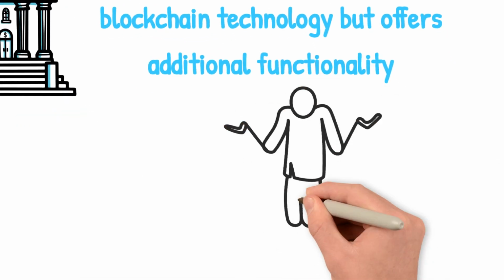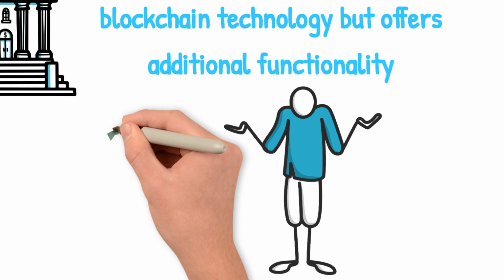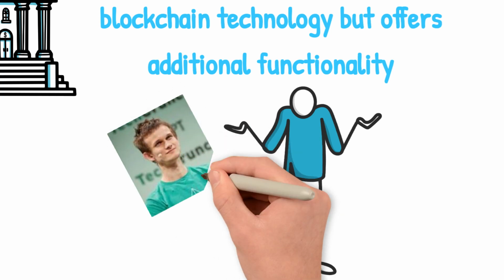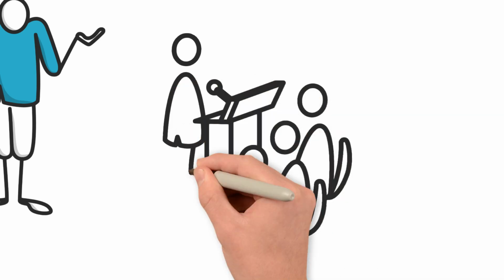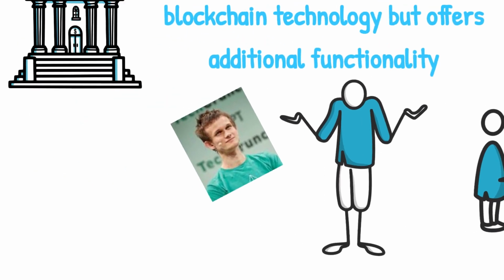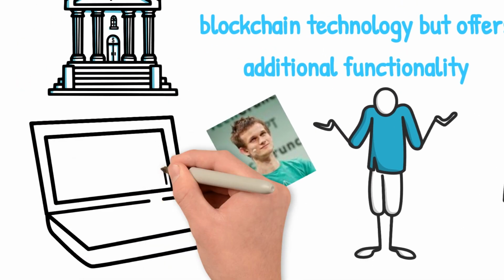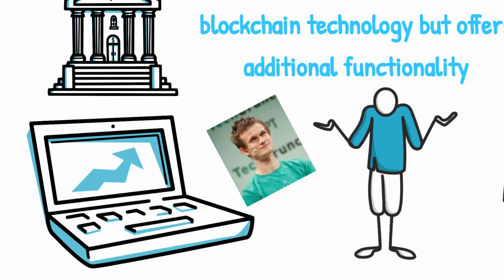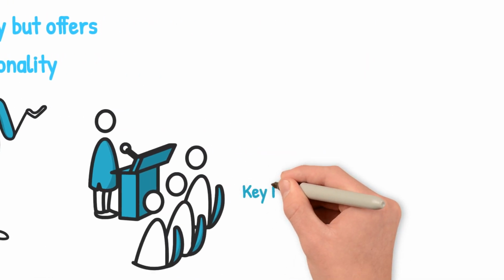A brief history. Ethereum was proposed in late 2013 by Vitalik Buterin, a cryptocurrency researcher and programmer. The development of Ethereum was crowdfunded in 2014, and the network went live on July 30th, 2015. Since then, it has grown to become one of the largest blockchain platforms in the world.